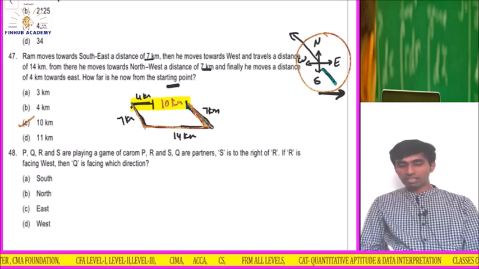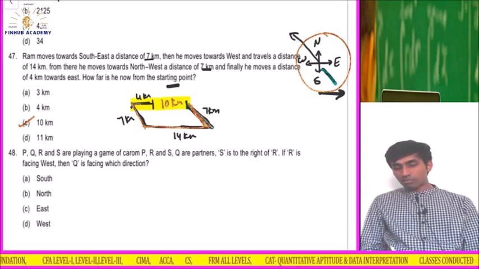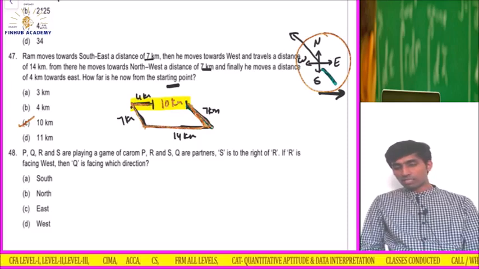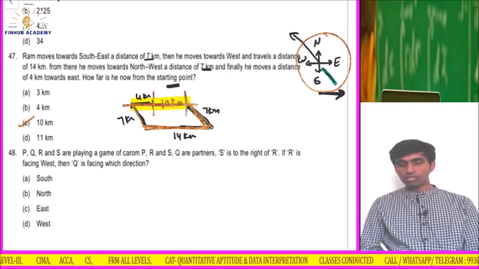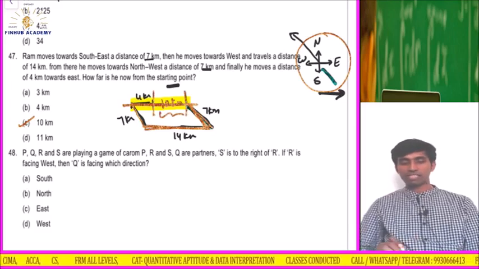So obviously this is parallel. And here again he moves 4 kilometers. Means this is also parallel to this. So 4 kilometers he has already moved. So remaining is 10 kilometers from his starting point.